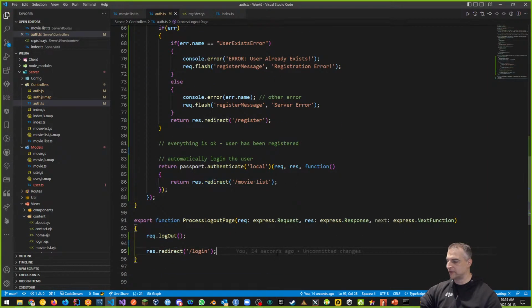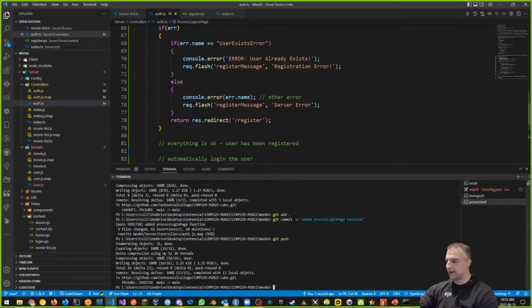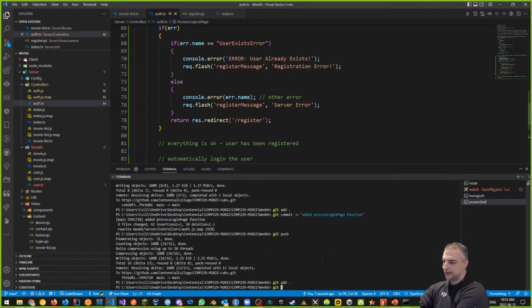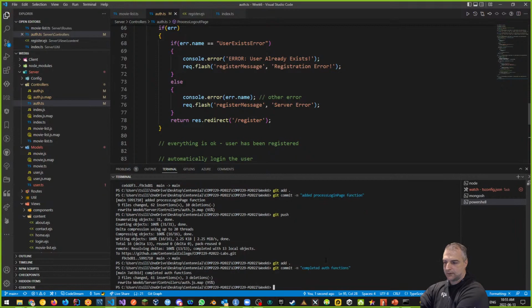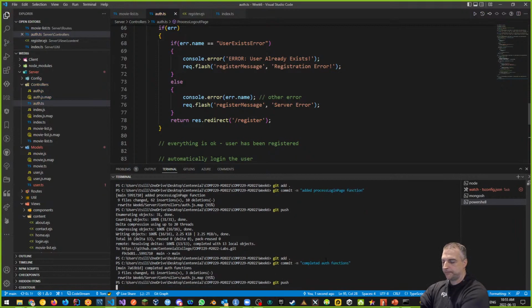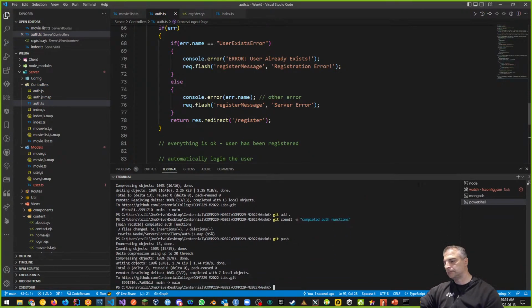So now our authentication functions are complete. Let's do that. I'll say git add dot, git commit -m, we'll say "completed auth functions", and git push. Okay, so we've done all that.